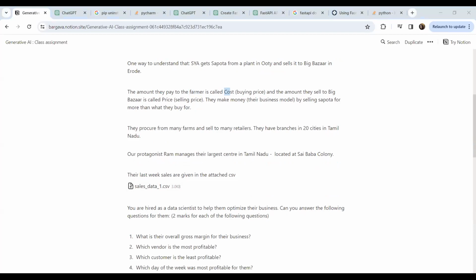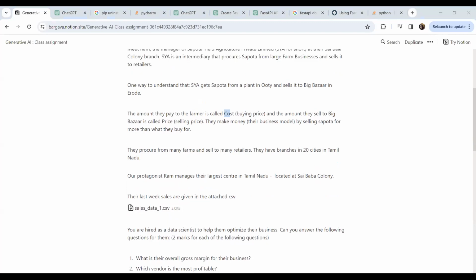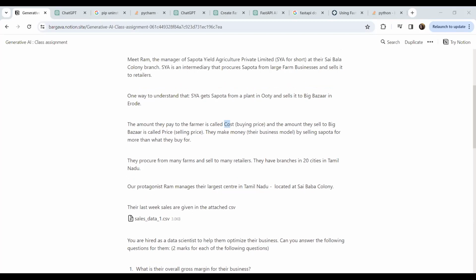Just a second, I'll share the sales data. So here is the sales data that's been given to us. Are you able to see it? No, not yet. Oh, okay. Just a second. Maybe I'll share my entire window.